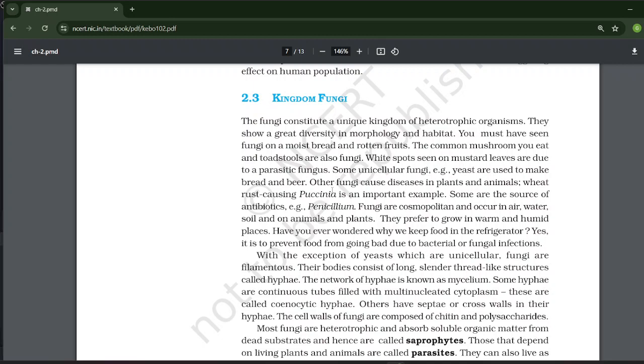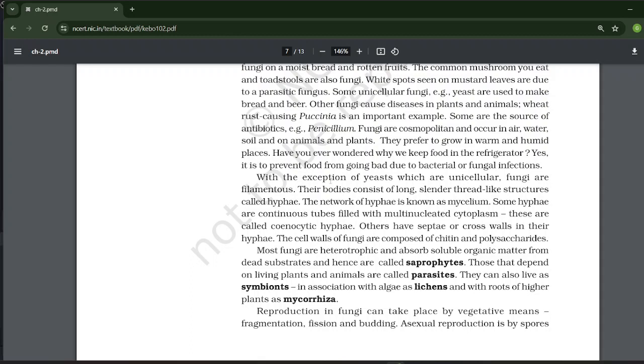Some hyphae are continuous tubes filled with multinucleated cytoplasm. These are called coenocytic hyphae. Others have septae or cross walls in their hyphae. The walls of fungi are composed of chitin and polysaccharides. Most fungi are heterotrophic and absorb soluble organic material from their substrate and hence are called saprophytes. Those that depend on living plants and animals are called parasites. They can also live as symbionts in association with algae as lichens, and with roots of higher plants as mycorrhiza.